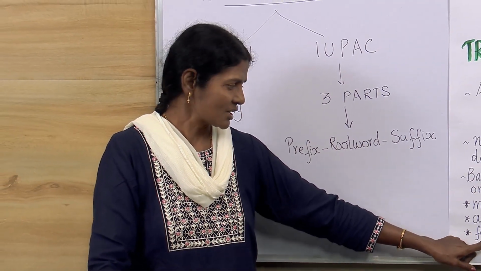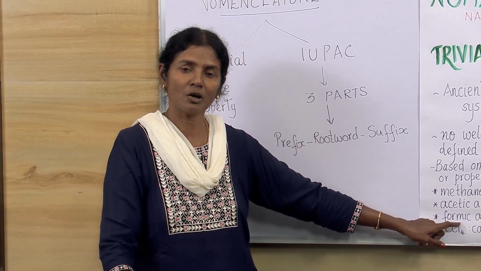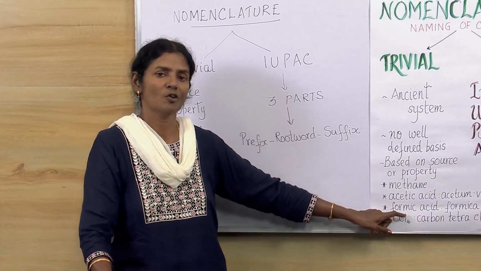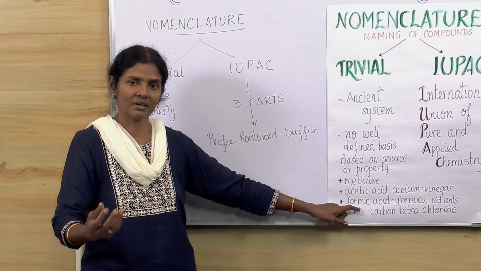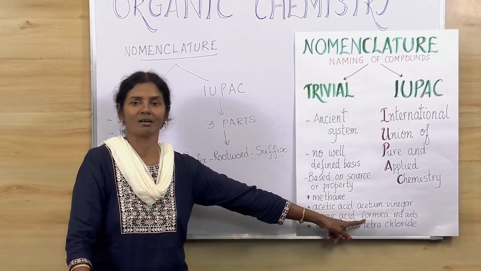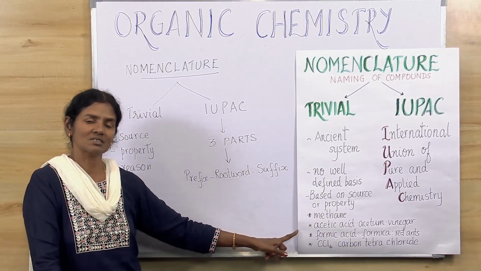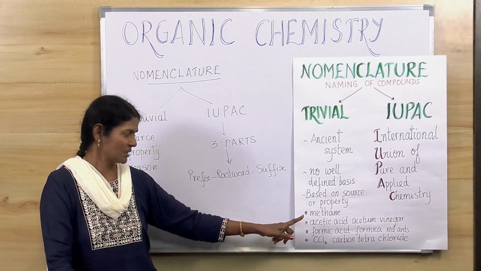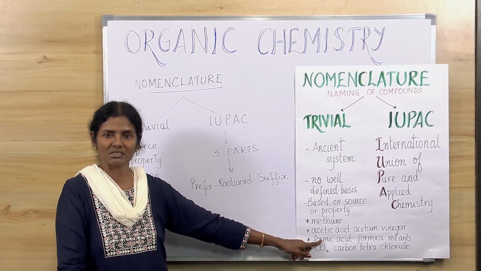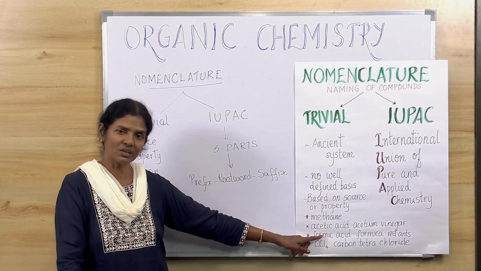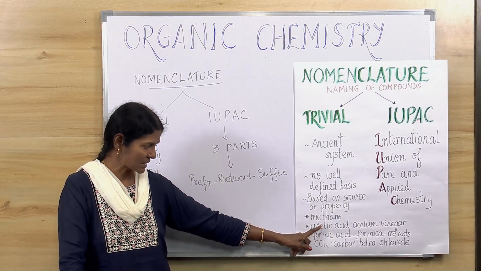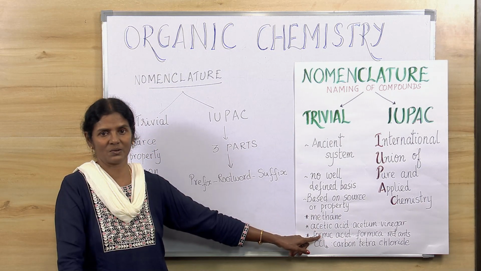Did you get it? Now we go to formic acid. Formic acid was found initially from red ants. Red ants were called formica. Because of that, it got its name formic acid. But now it is known in the IUPAC system as methanoic acid. This is ethanoic acid, this is methanoic acid.